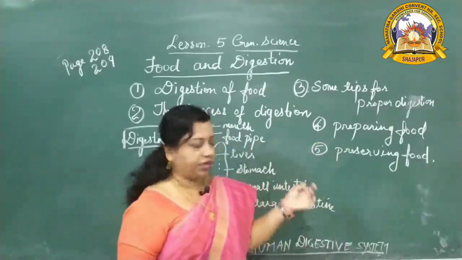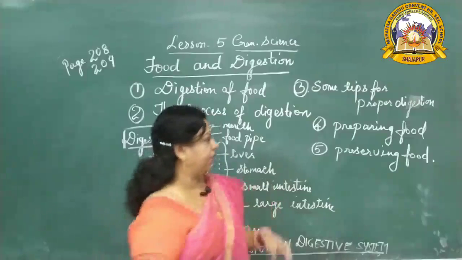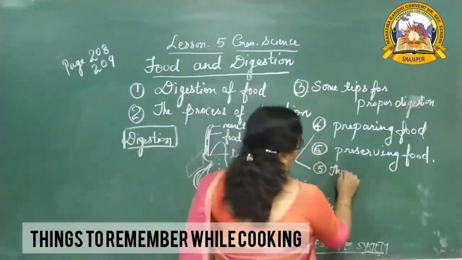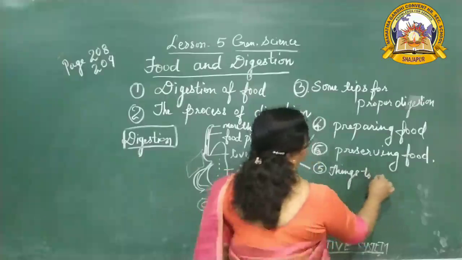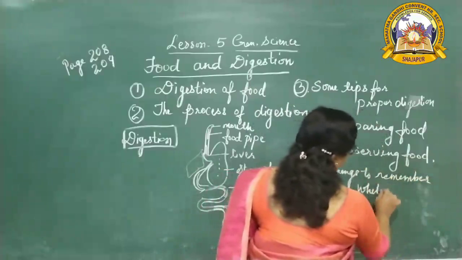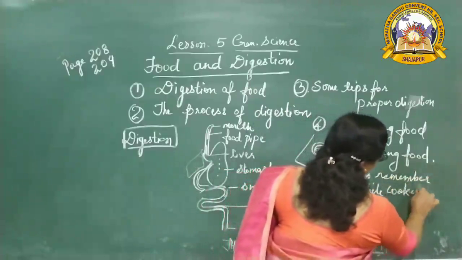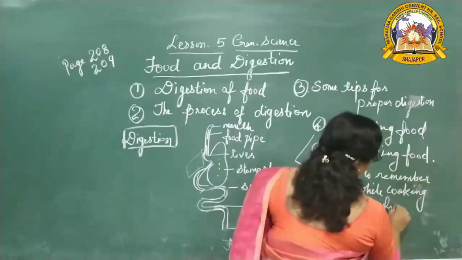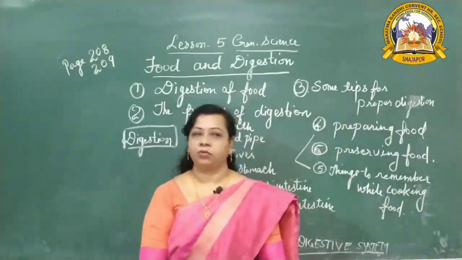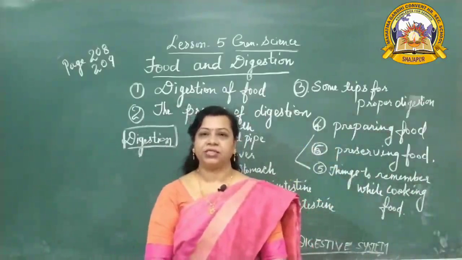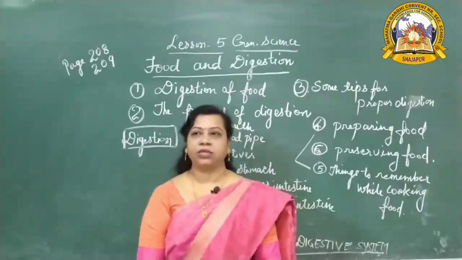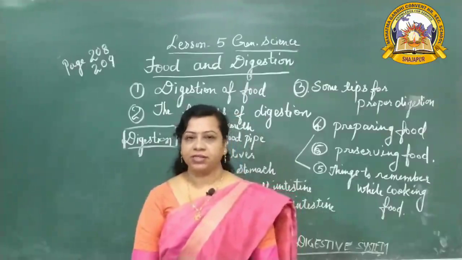Then things to remember. Yes, one more point: things to remember while cooking food. I have not written it here, but this is also given in your book. You have seen that your mother soaks the pulses and peas in water. So don't throw this water away, because it contains lots of vitamins.